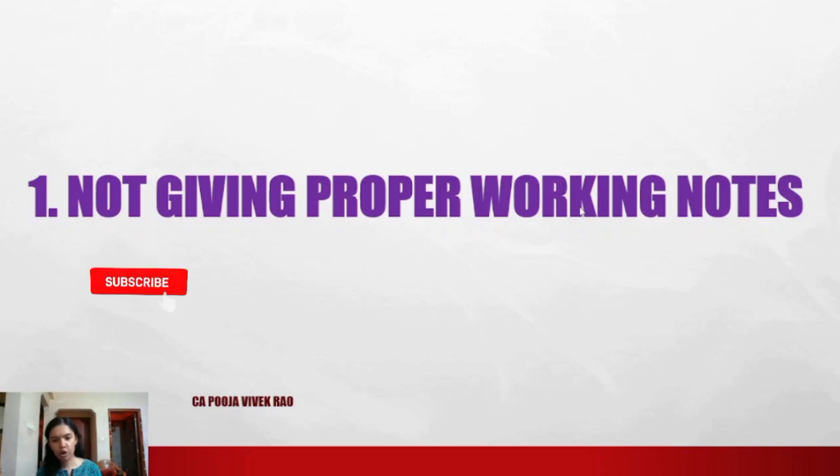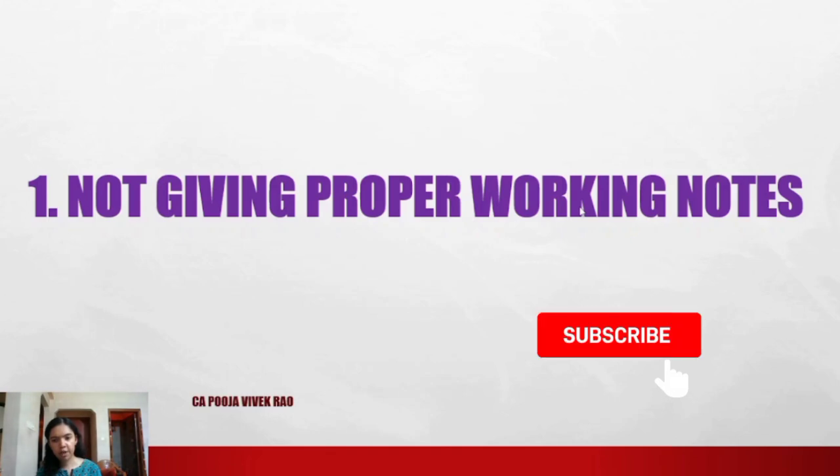For example, you are solving any question relating to property, plant and equipment. For example, Accounting Standard 10, you are solving a revaluation problem. So don't just write the final revalued figure. Show the working of upward revaluation, depreciation adjustment and transfer to the revaluation reserve, because there will be marks for each of these steps.